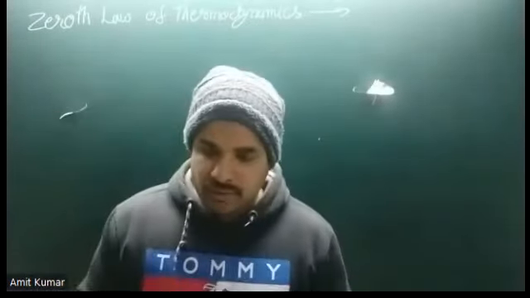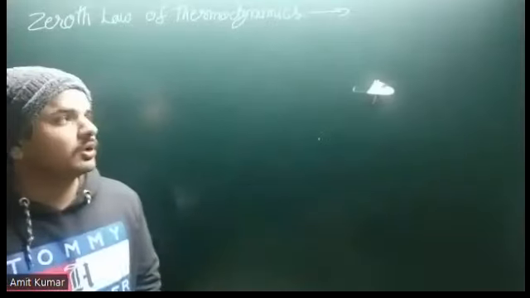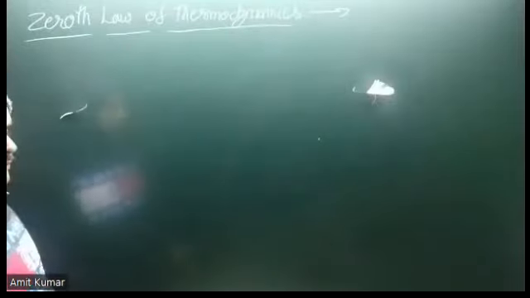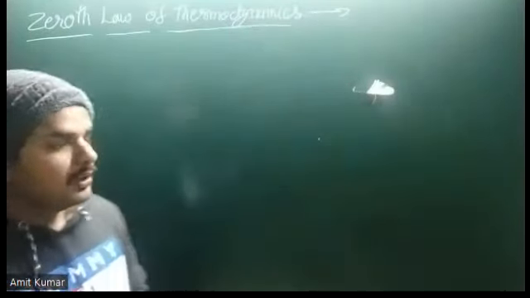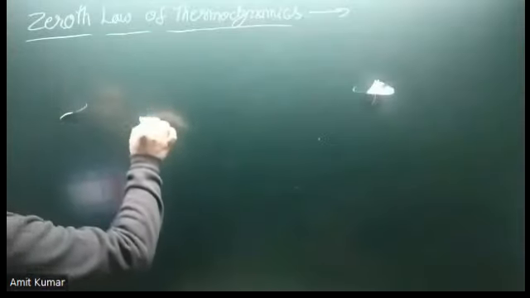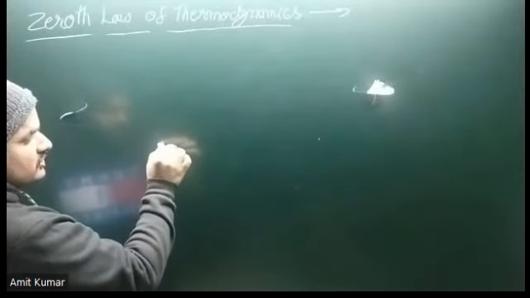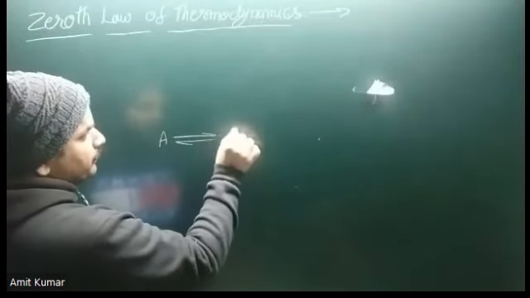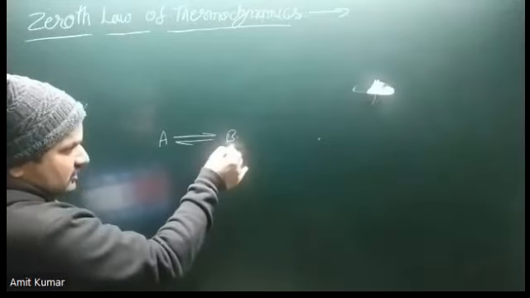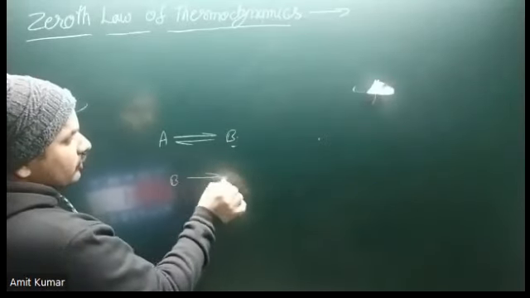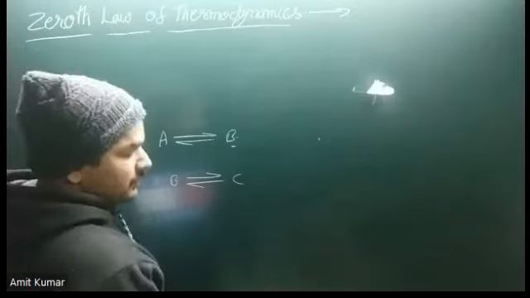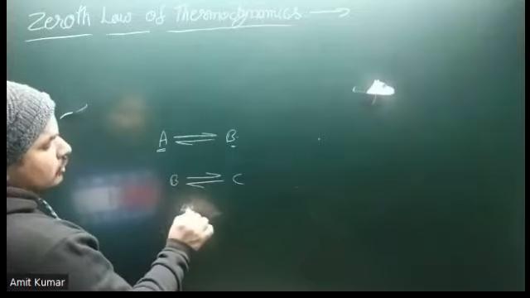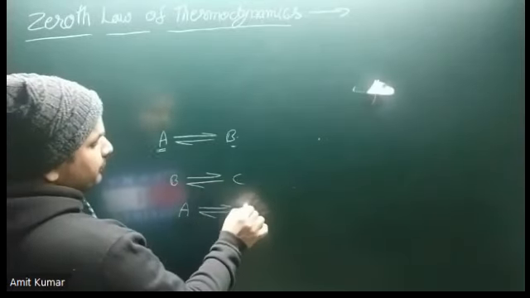Yes, today we're talking about the zeroth law of thermodynamics. It is very simple. According to the zeroth law, if system A is in equilibrium with system B, and system B is also in equilibrium with system C, then system A is also in equilibrium with system C.